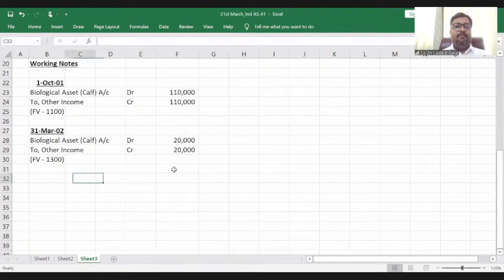And in the beginning, a government grant is also received. So what is the accounting entry of the government grant?